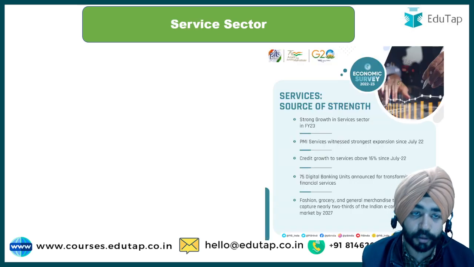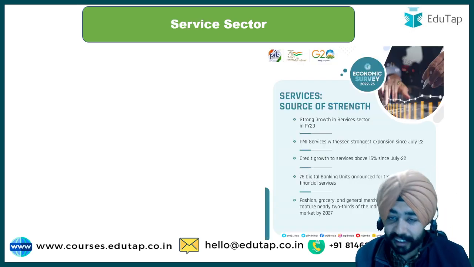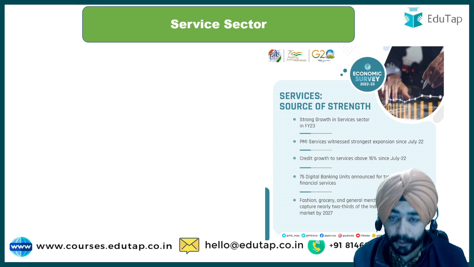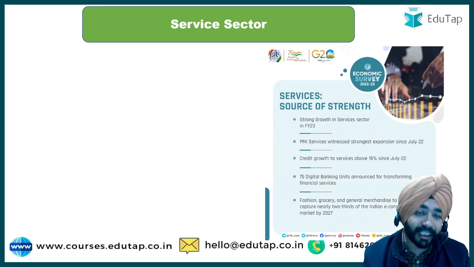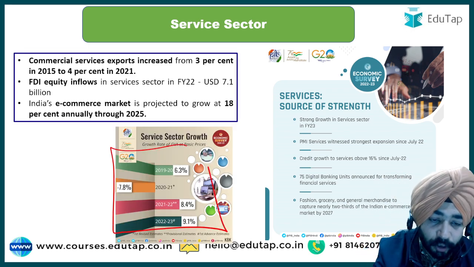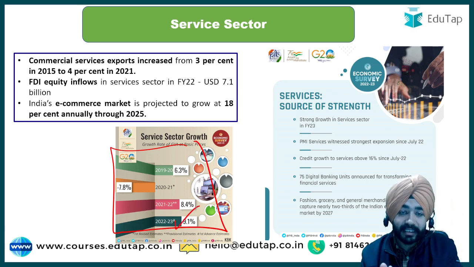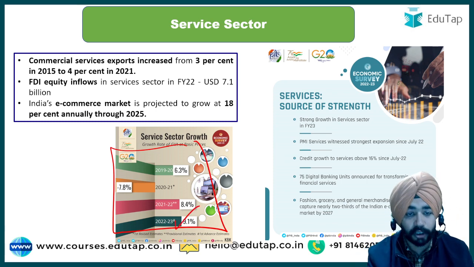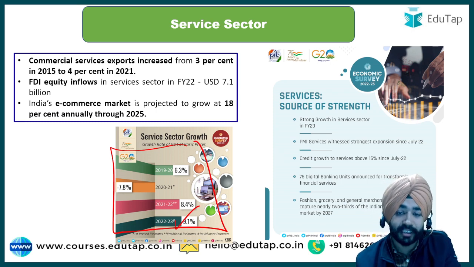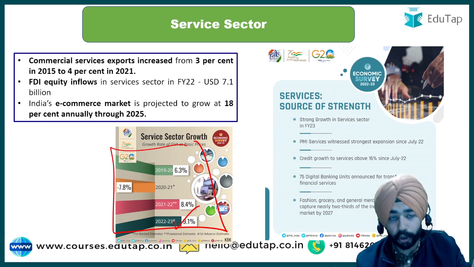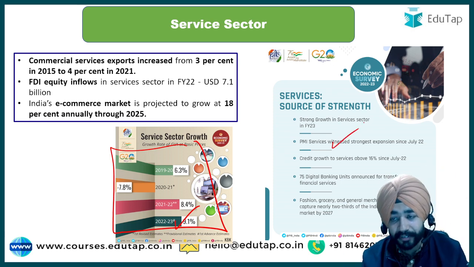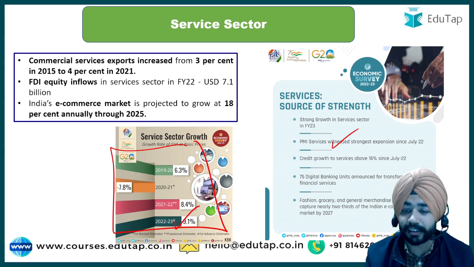Then guys, let's talk about the service sector. We have covered industry and agriculture, now it is about the service sector. So there is strong growth projected in the service sector. Service sector growth will be around 9.1%, which will be the highest. If I talk about all the projections we have seen for the year 2022-23, it will be highest in the service sector. So there will be major strong growth in the service sector. Then PMI service sector has witnessed the strongest expansion, as shared by the survey.